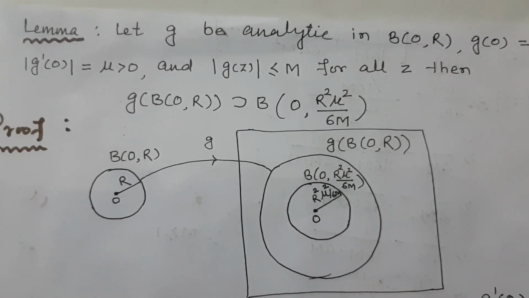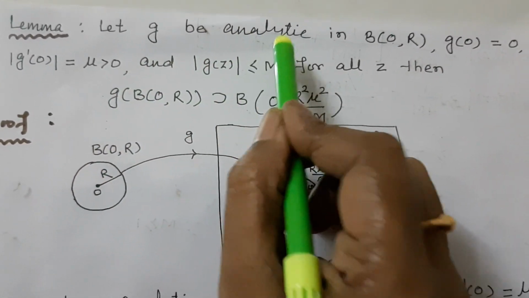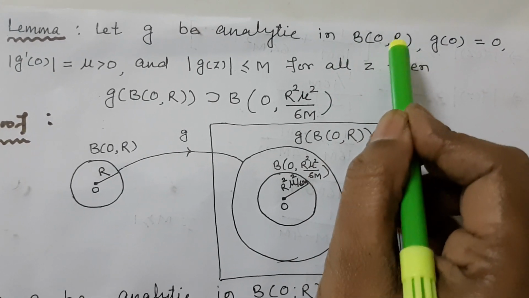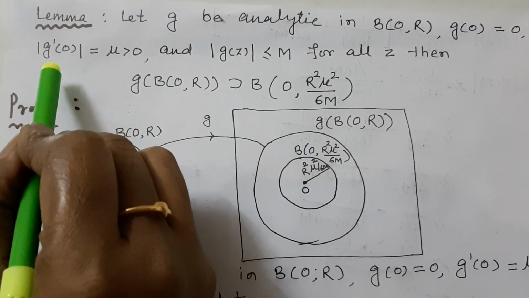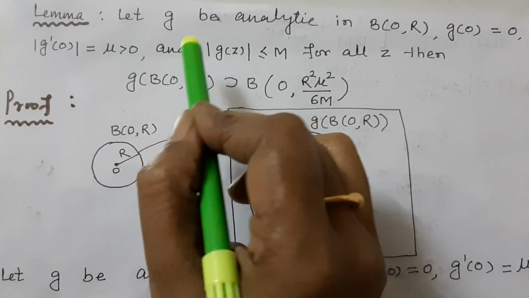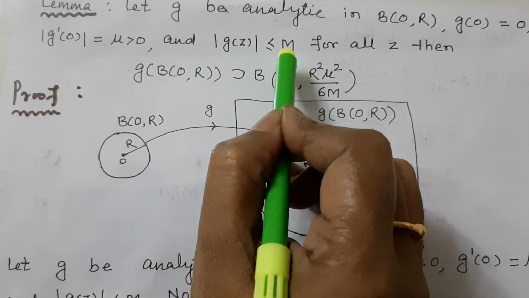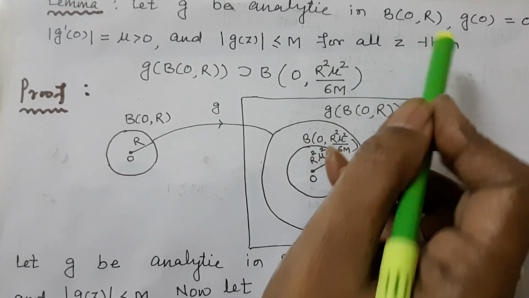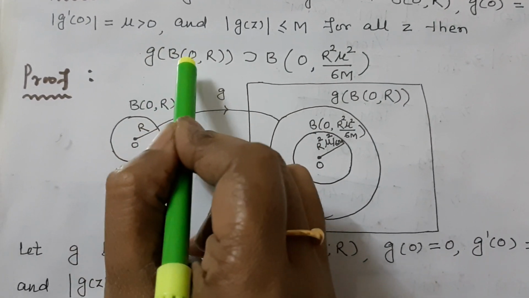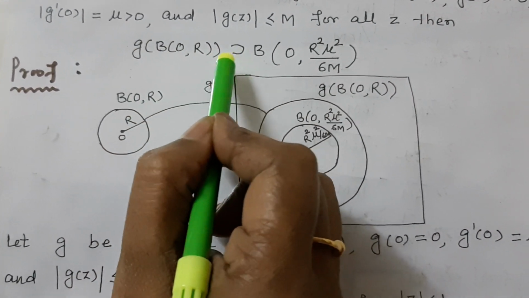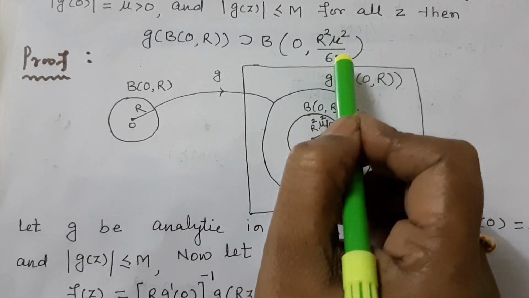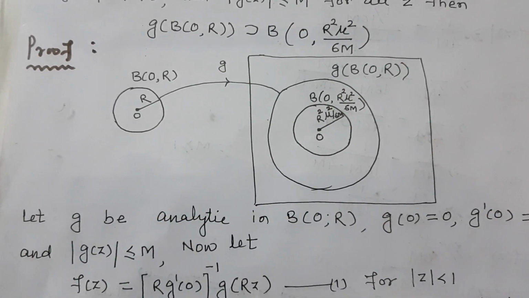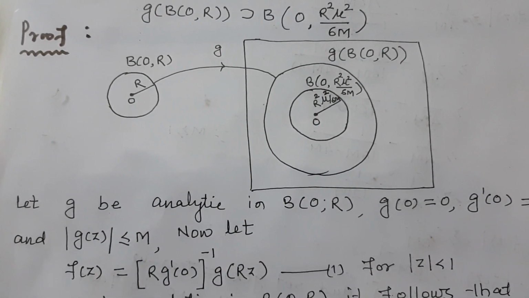Our next lemma is: let g be analytic in B(0, R), where capital R is the radius, g(0) = 0, |g'(0)| = μ > 0, and |g(z)| ≤ M for all z. Then g(B(0, R)) is a proper superset of B(0, R²μ²/6M), where R²μ²/6M is the radius.